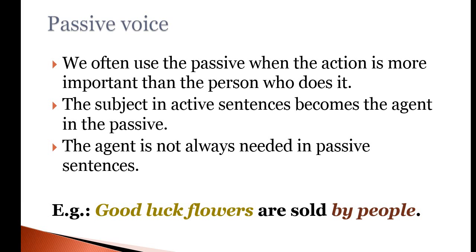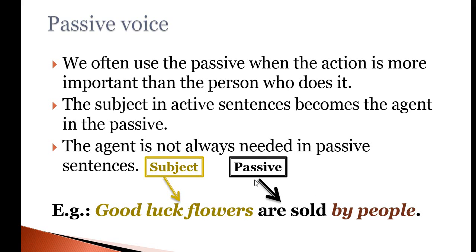Now look at the example. Good luck flowers are sold by people. So here, good luck flowers is the subject, and are sold is the structure of passive voice. And by people is the agent. So we can use the agent in some cases, and in some cases we don't need to use it.